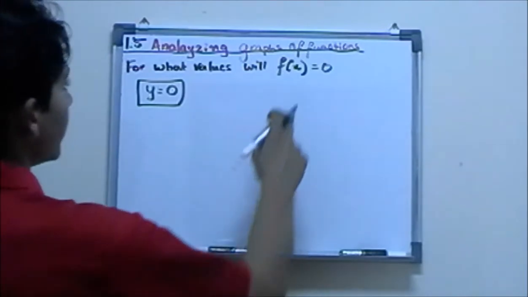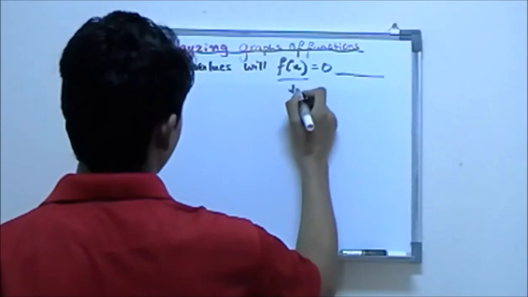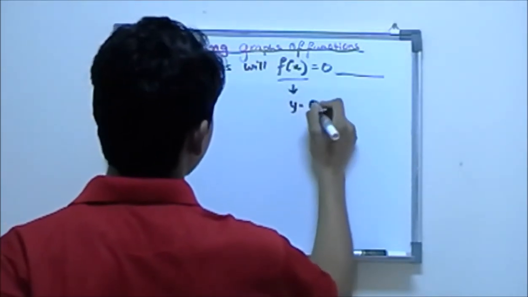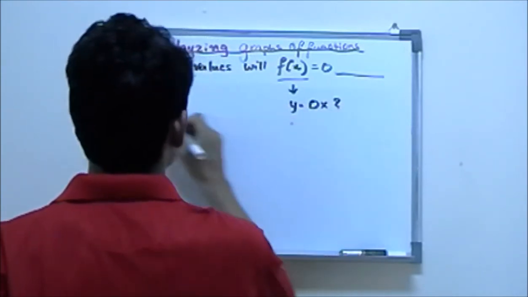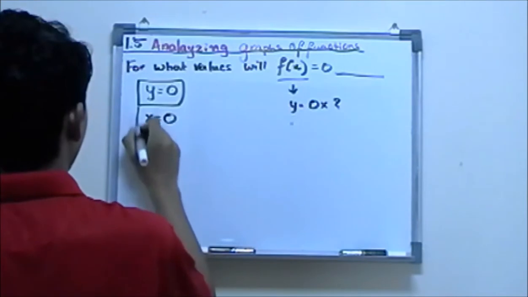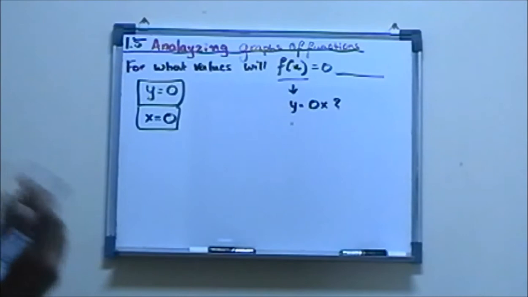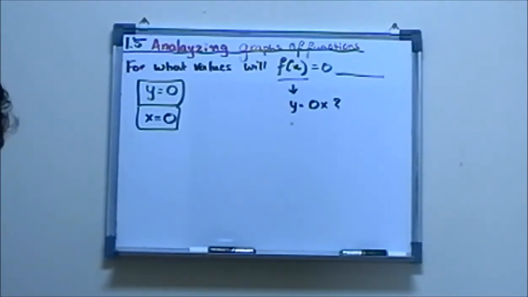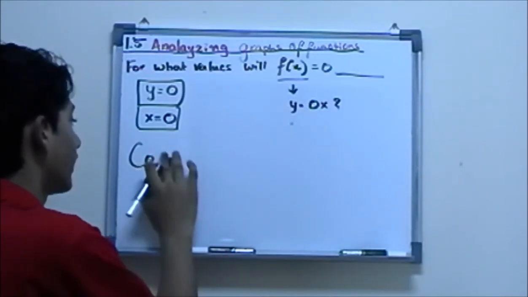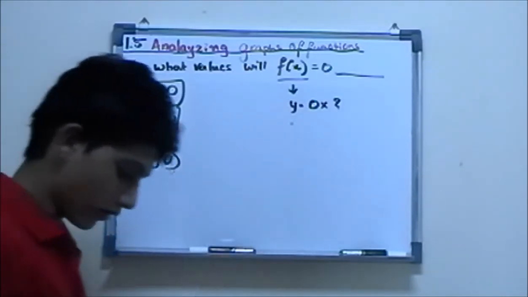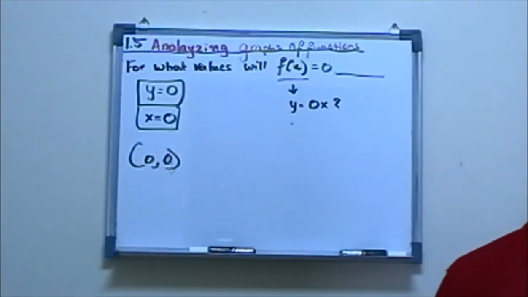Well, we know that some place over here is the x value and this is the y value. If y equals 0 times any number, it's simply equal to 0. So x happens to be 0 as well, because it's the x-intercept. When x is 0 and y is 0, it's at the origin.